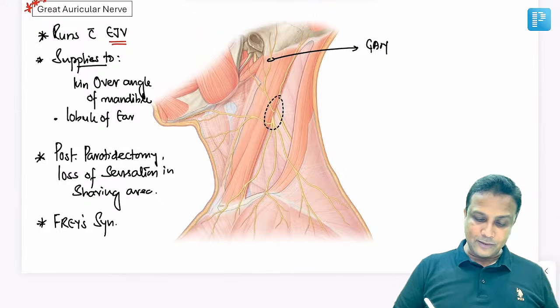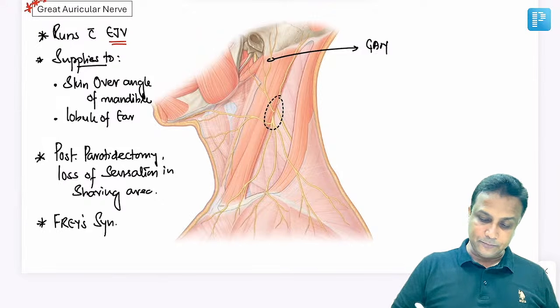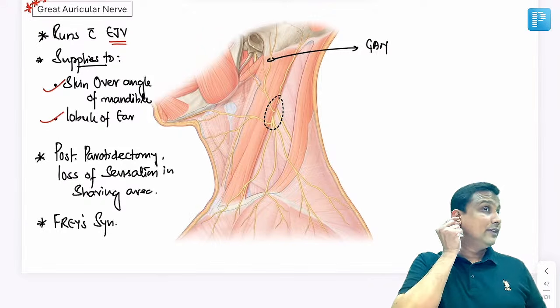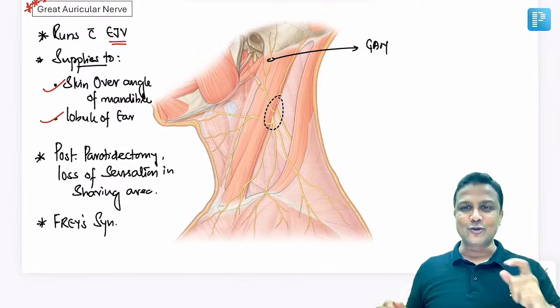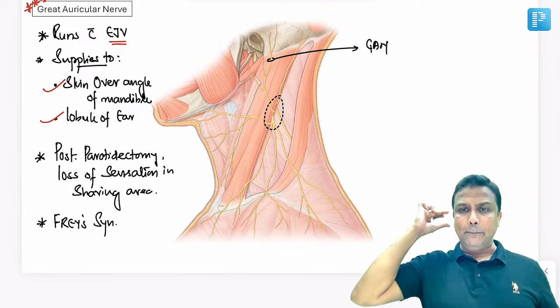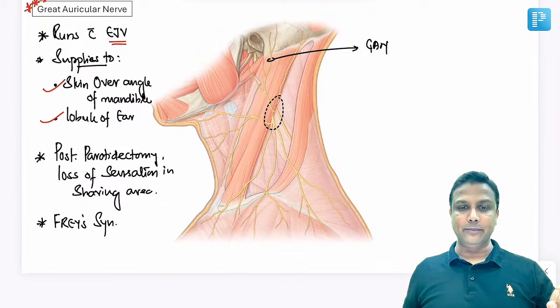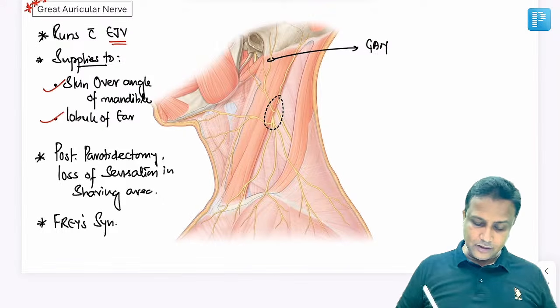And not only that, what I told you just now, lobule of the ear. I mean to say lobule of the ear, lower 1/3 of the auricle, that is also supplied by great auricular nerve. Upper 2/3 is supplied by auriculotemporal nerve, sir. Okay? Next one.